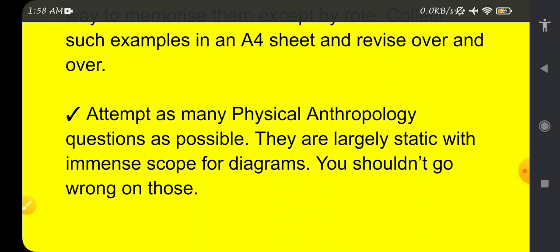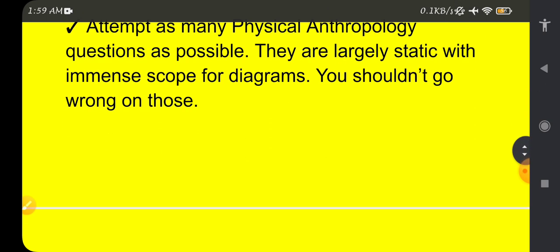This is the experience speaking here, because in physical anthropology most questions are from the static region, and there is high scope to score more. So we should attempt as many questions as possible in physical anthropology. Attempting the examination for the anthropology optional I'll discuss in coming days also. This is just a statement to give you clarity about physical anthropology.